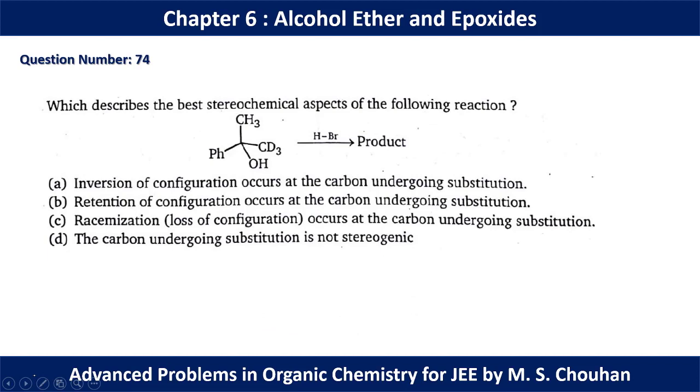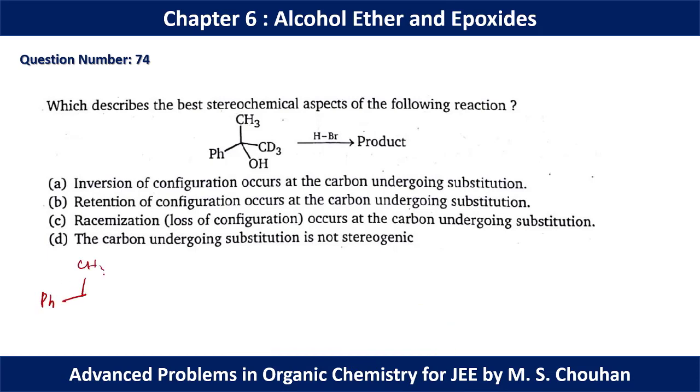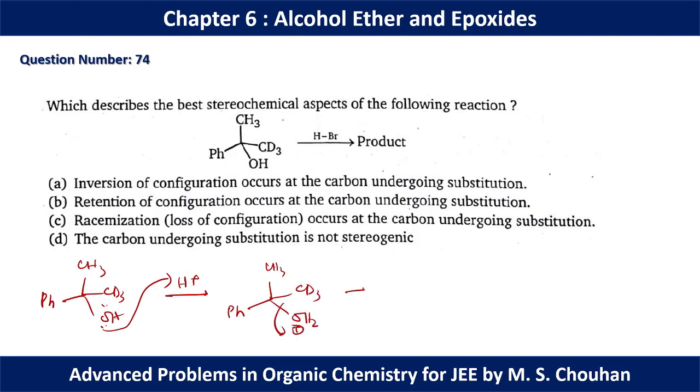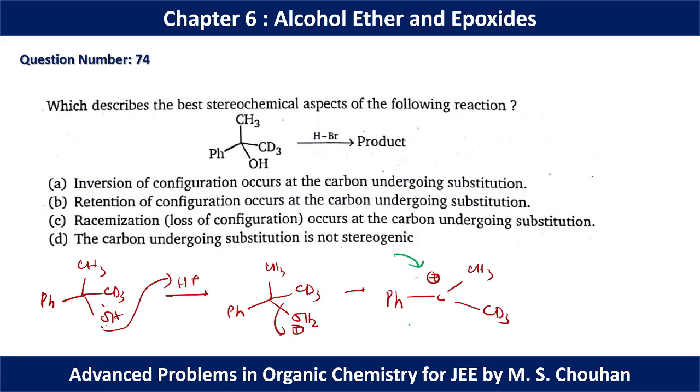In question number 74, which describes the best stereochemical aspect for this reaction? Initially it is a chiral carbon, CD3OH, but when H plus is added, this lone pair will approach this H plus, and this kind of intermediate is going to be formed, and this water will be eliminated. So we are going to have an sp2 carbocation. This is planar trigonal in nature. Now the nucleophile can approach from above the plane as well as from below the plane.